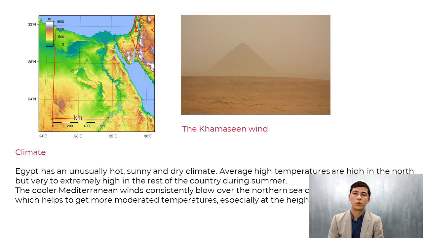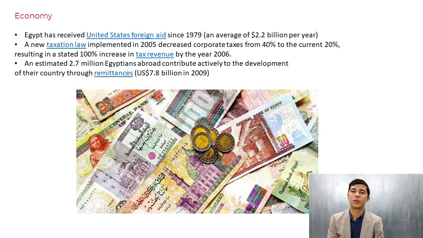The weather is always sunny and clear in Egypt, especially in cities such as Aswan, Luxor, and Asyut. It's one of the least cloudy and least rainy regions on Earth. Egypt's economy depends mainly on agriculture, media, petroleum imports, natural gas, and tourism. There are also more than 3 million Egyptians working abroad, mainly in Libya, Saudi Arabia, the Persian Gulf, and Europe.